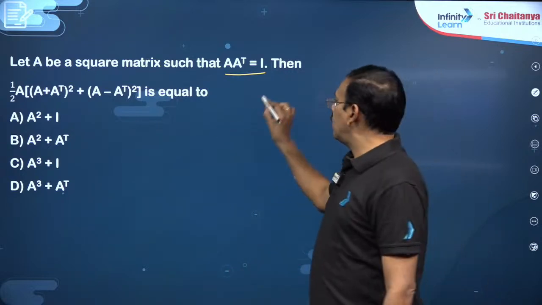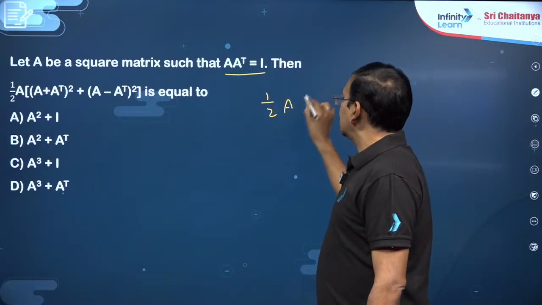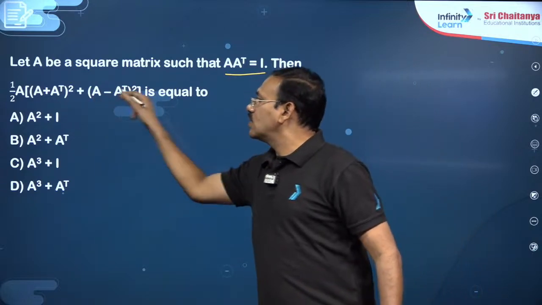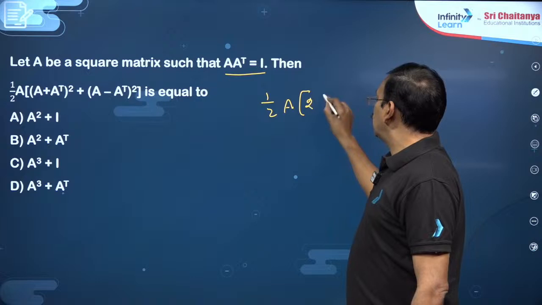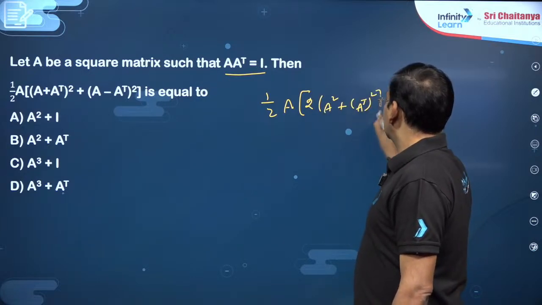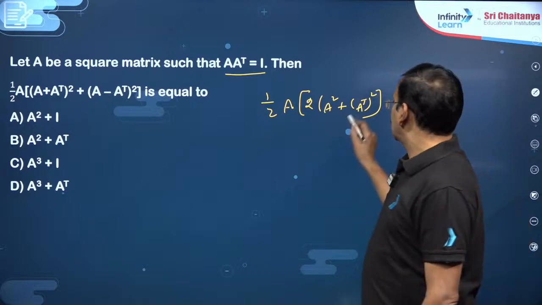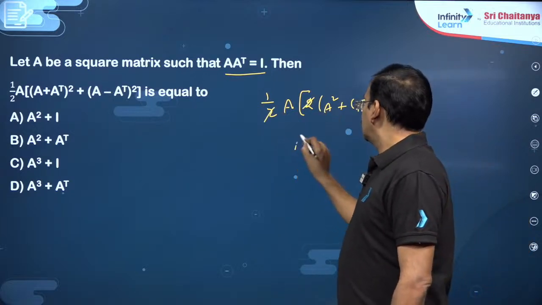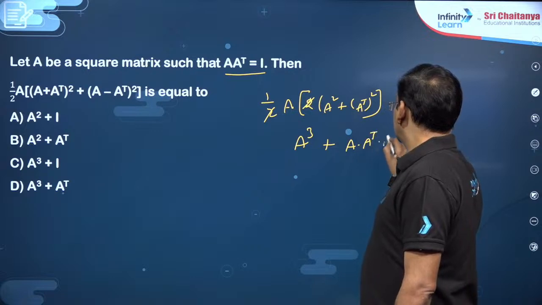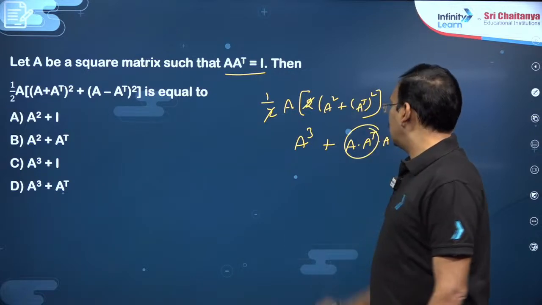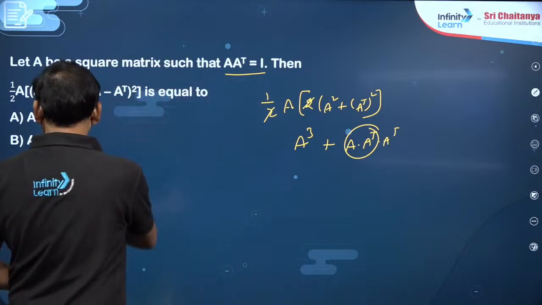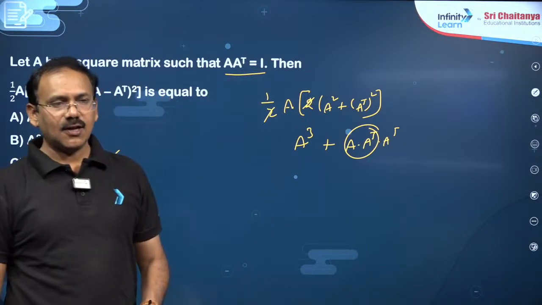So if the commutative law is satisfied, simplification can be regular simplification, like A plus B whole square plus A minus B whole square, you can write as 2 into A square plus B square. Got it, dear students? So 2 can be cancelled with half. This becomes A cube plus A into A transpose into A transpose. A into A transpose is I, so you will get, dear students, A cube plus A transpose. Option D is the right answer.